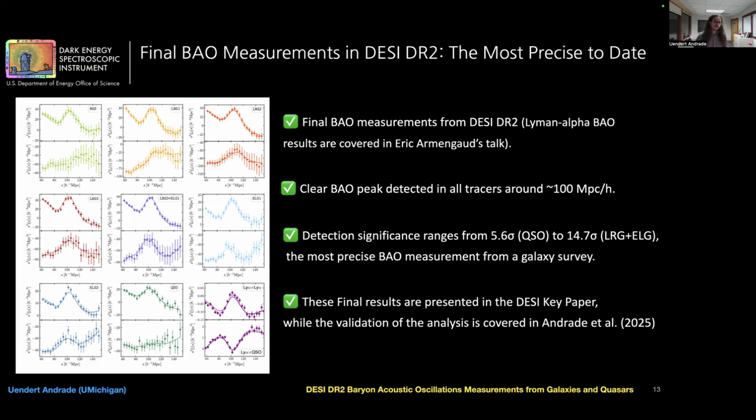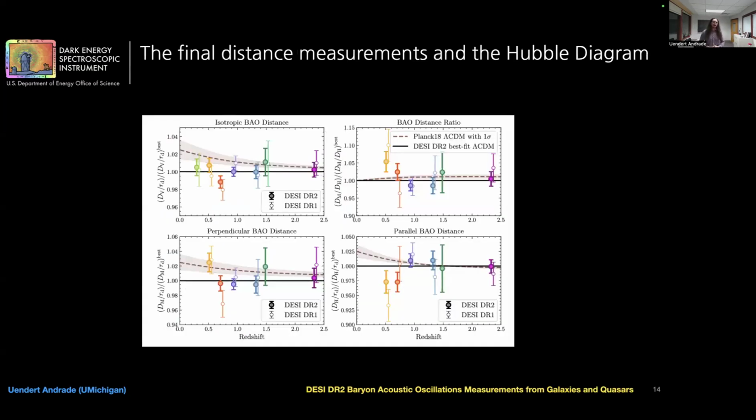Now that we have measured our BAO, we are ready to go to cosmological distances and compare our distance to a cosmological model, for instance. What I'm showing here in this plot is the Hubble diagram.